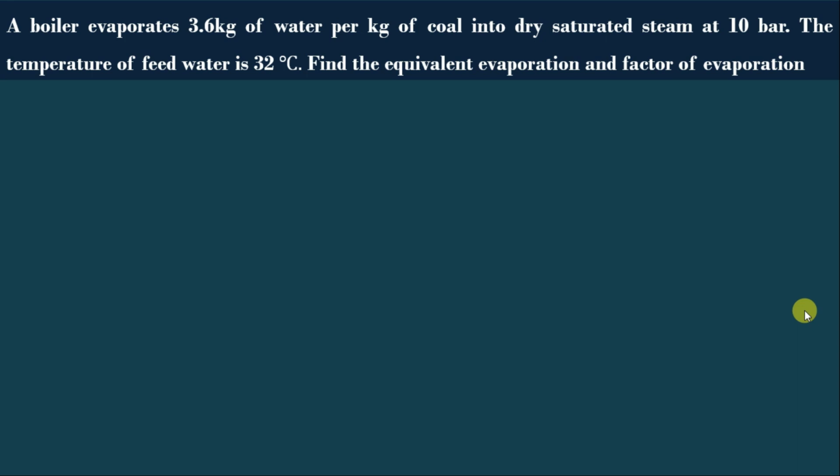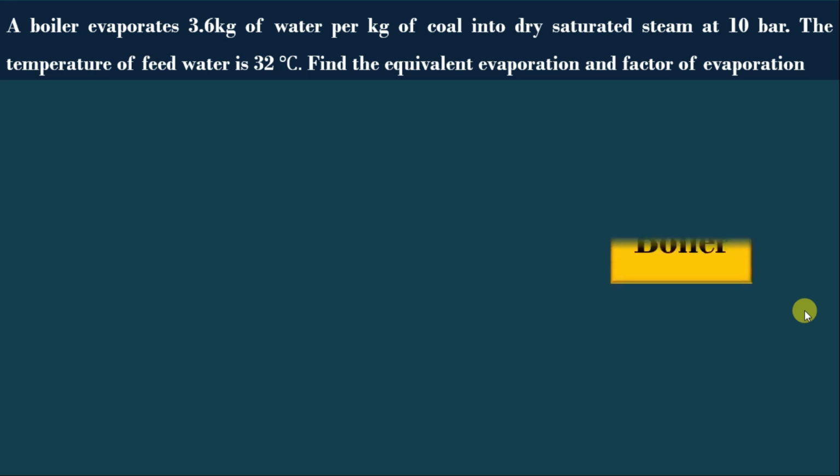A boiler evaporates 3.6 kg of water per kg of coal into dry saturated steam at a pressure of 10 bar. The temperature of feed water is 32 degrees Celsius. Find the equivalent evaporation and factor of evaporation.